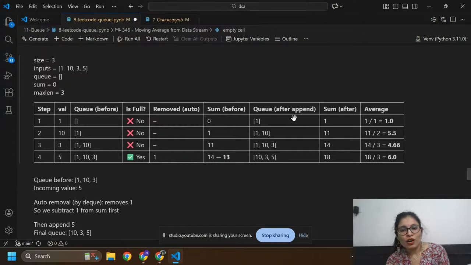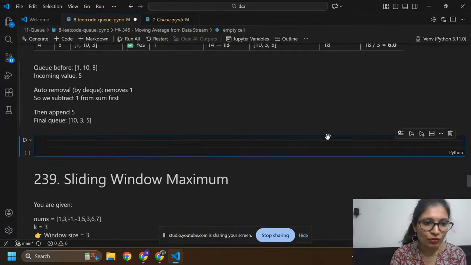Now after appending, I am going to append this one in the q, so q will become like this. And sum after adding 1 will become 0 plus 1, so it will become 1. Now we can calculate its average, 1 by 1, so I got 1 here. So here I'm going to write code.